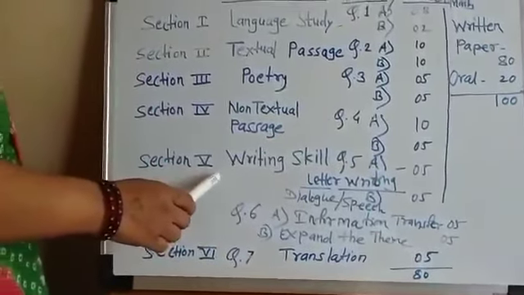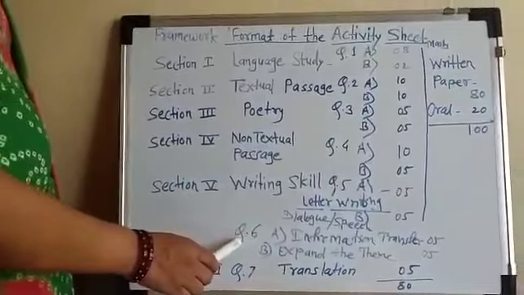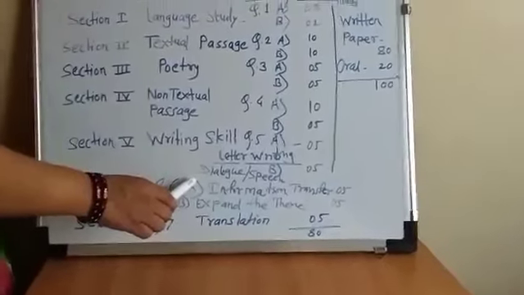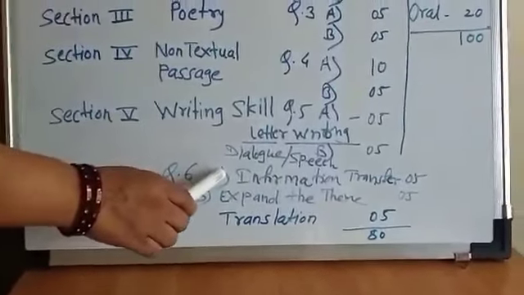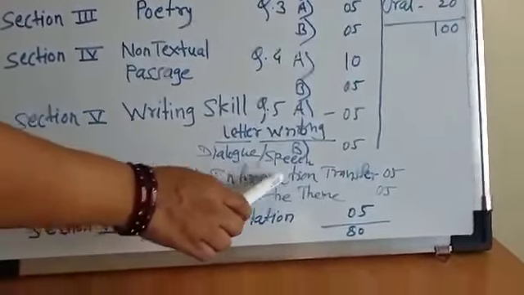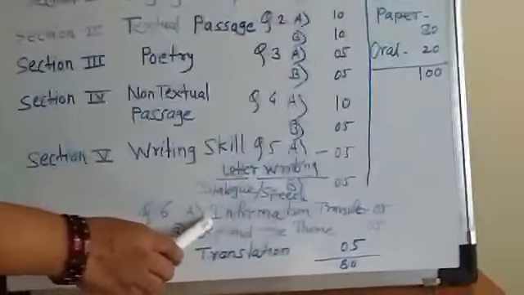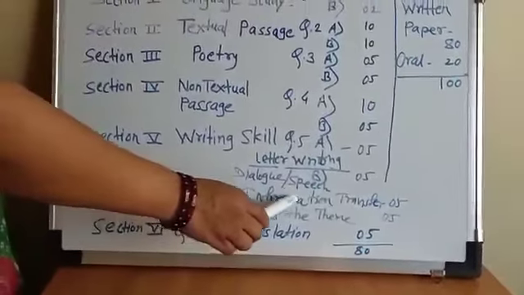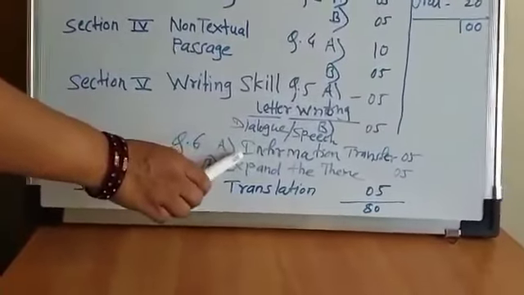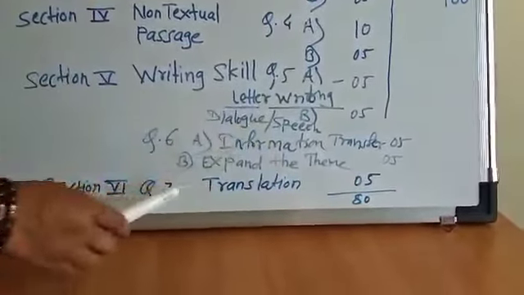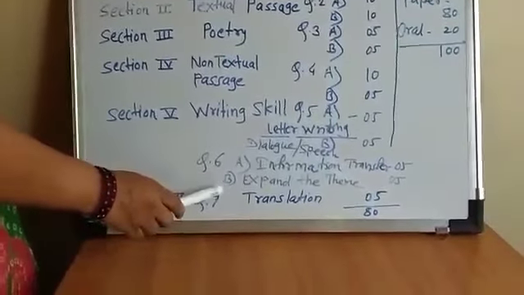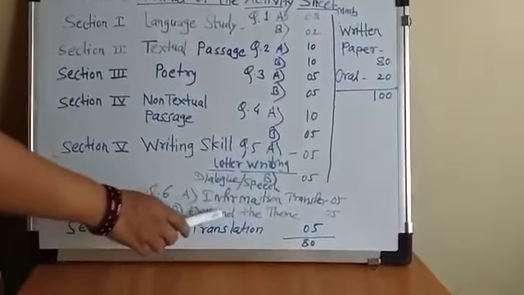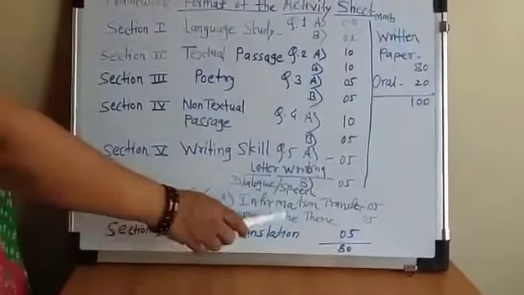Then in this section 5, there is question 6 and there are also 2 questions A and B. In 6A, there is information transfer. A1 is verbal to non-verbal information and A2 is non-verbal to verbal information. Question number 6B is expand the theme. Here B1 is news report and B2 is story.